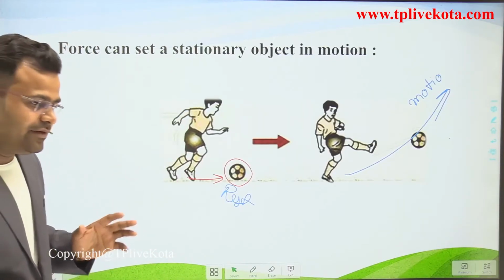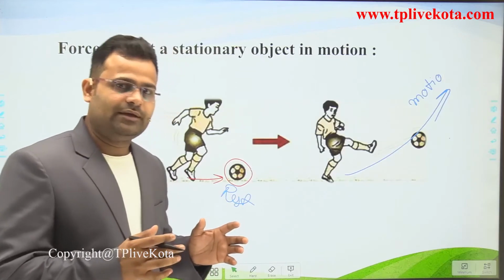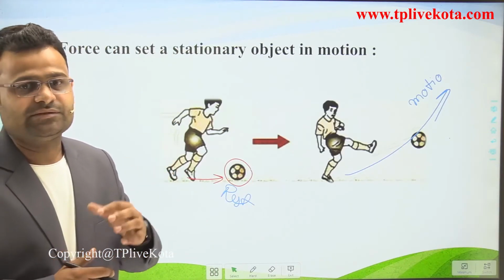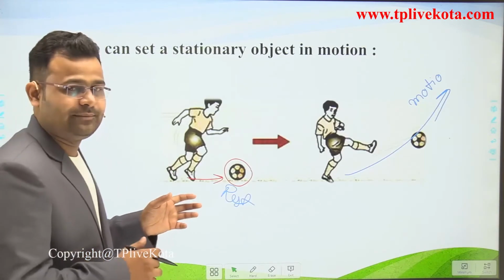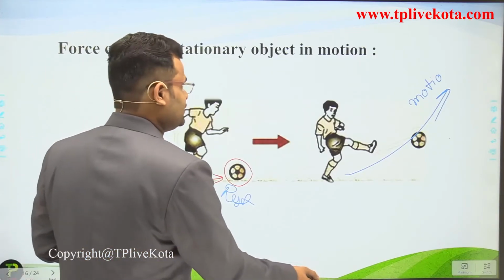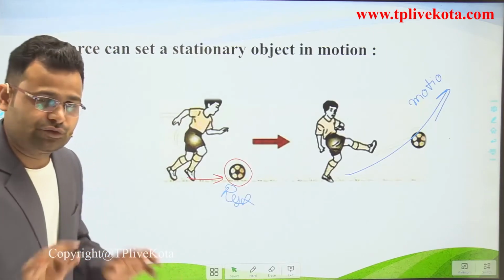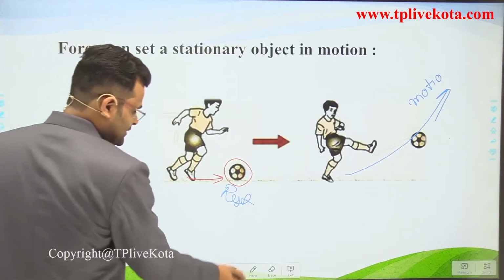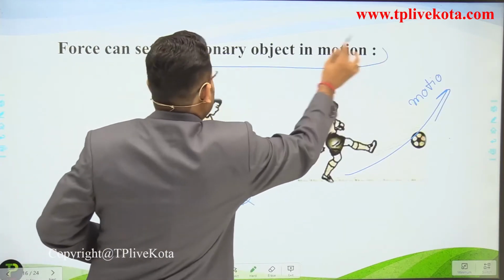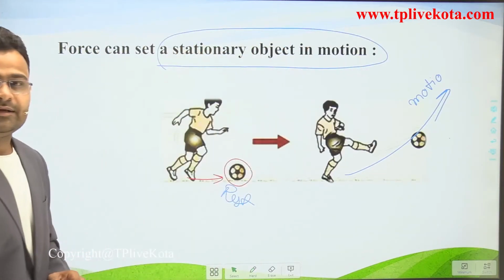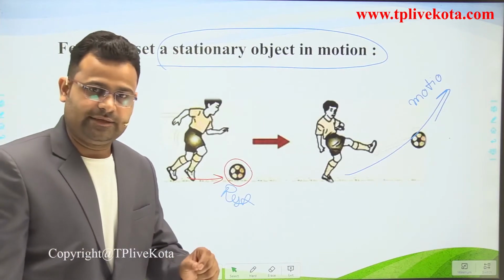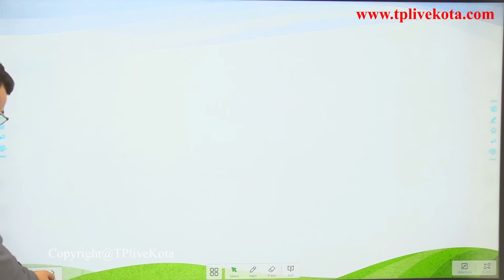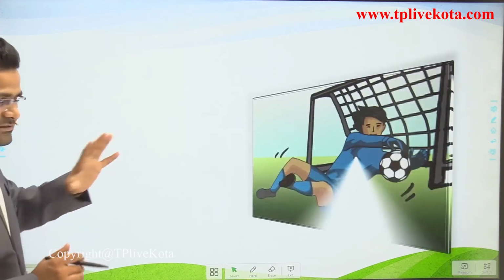Whenever we apply a force to an object at rest, we can convert its position from rest to motion, which means the object can be moved with some velocity when we apply the force. So first step, force can set a stationary object in motion. First point clear. Now second point, let's see this diagram.